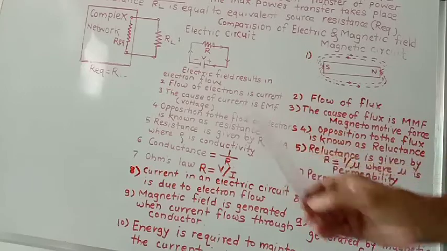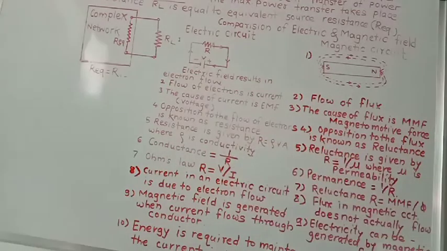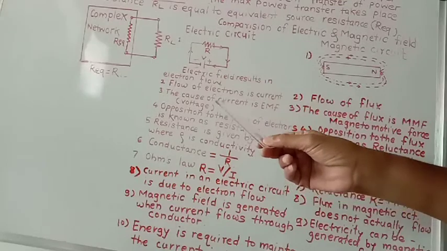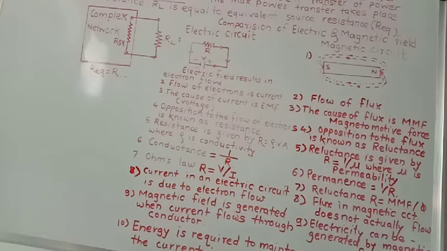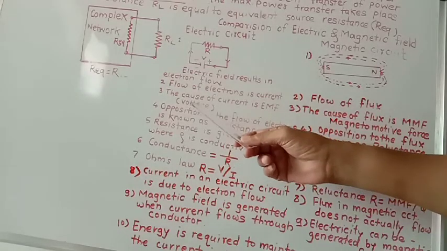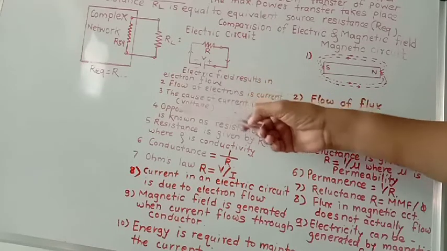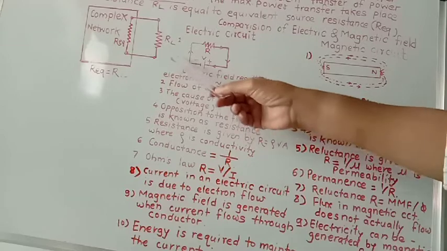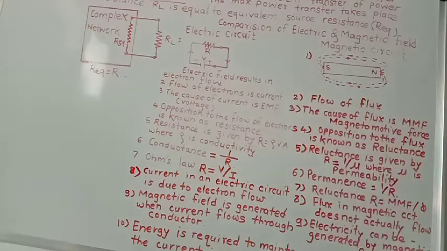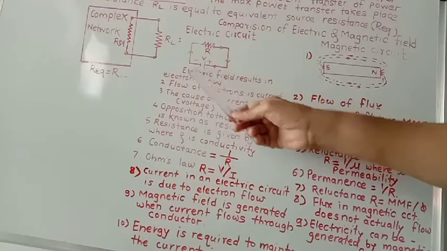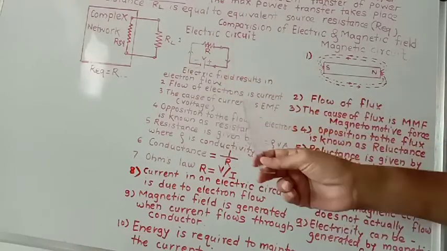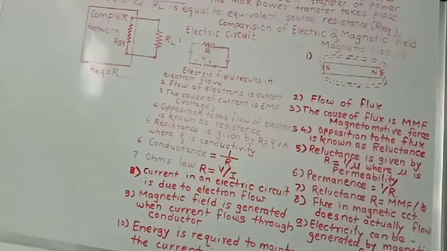Then third, the cause of current is EMF, or voltage, that is, electric pressure. Due to that, current flows through the conductor. Current flows only due to the voltage source. Whenever we are not applying a voltage source, no current flows through the conductor or the resistance. So current flows only due to voltage. The cause of current is voltage or EMF.